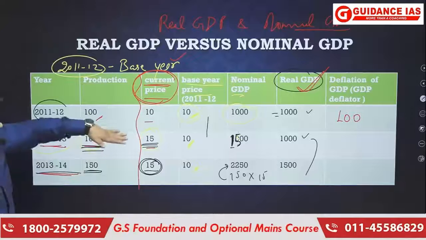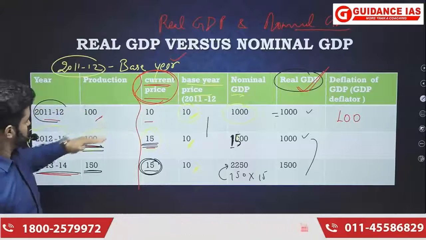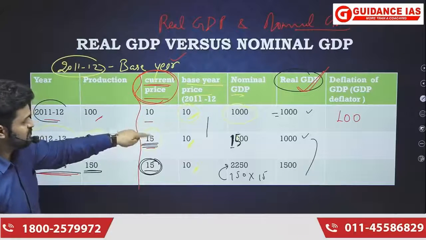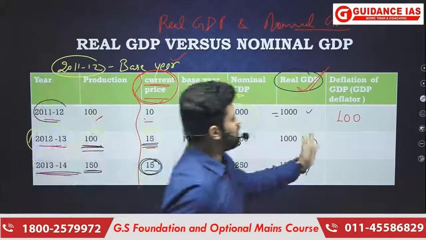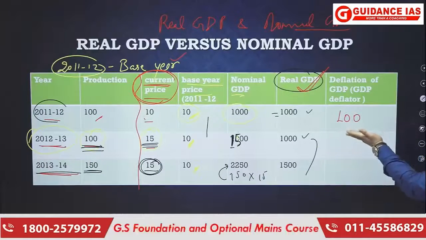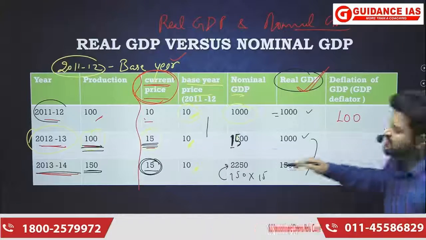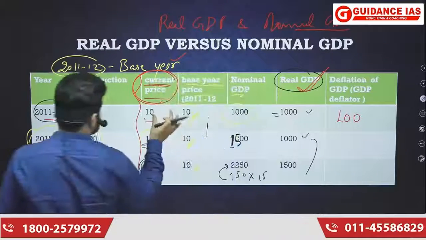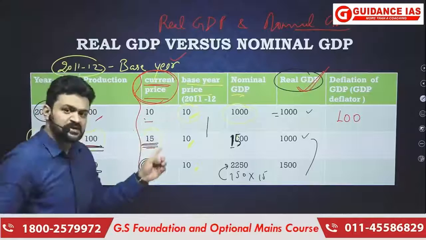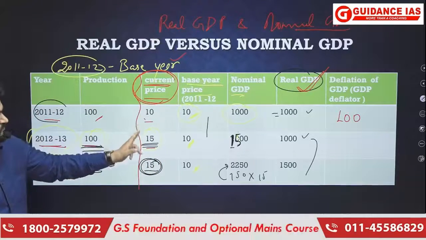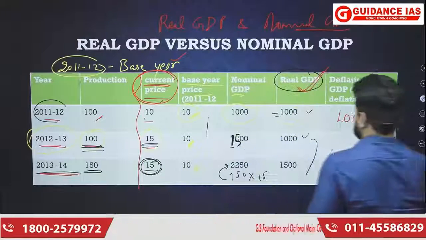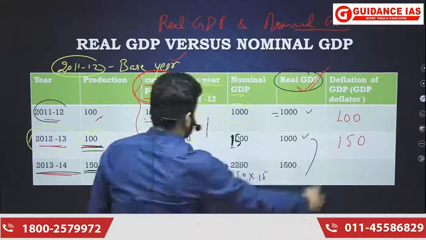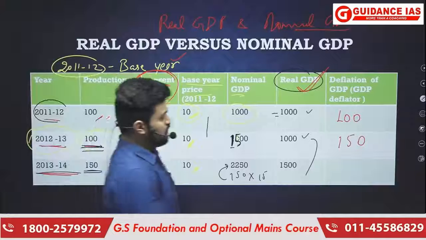Okay. So let us see. From the year 2011-12 to the year 2012-13, there has been a 50% increase in the price. Now, the base value is 100. So, the GDP deflator's value in the year 2012-13 would be 100 plus percentage change in the price. So, what is the percentage change in the price? Percentage change in the price is 50. So, here it will be 100 plus 50, that will be 150. So the value of GDP deflator in the year 2012-13 would be 150.